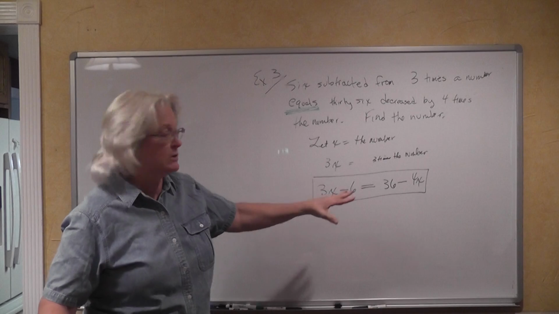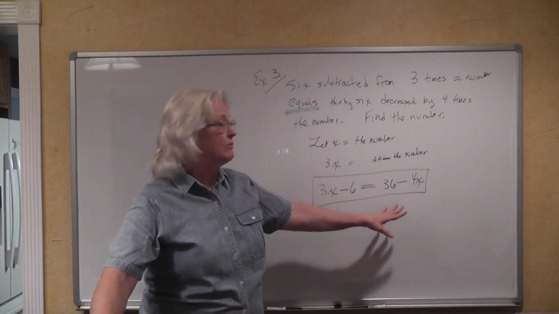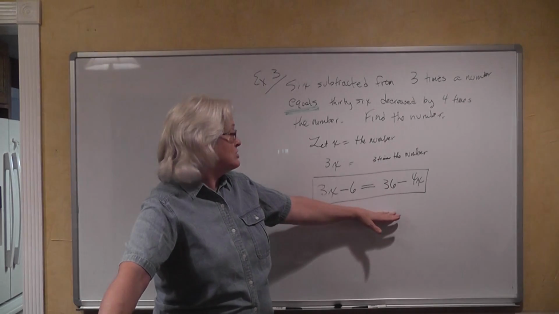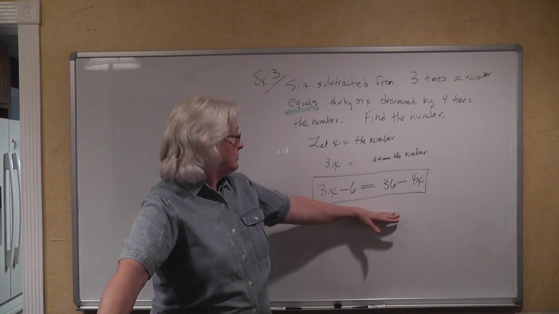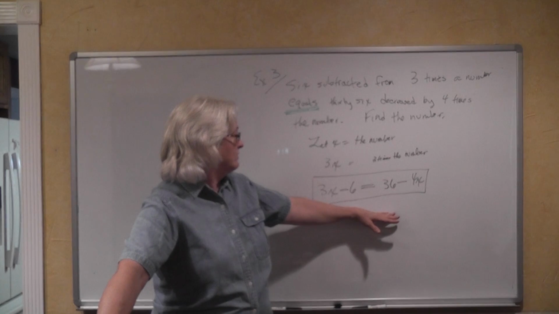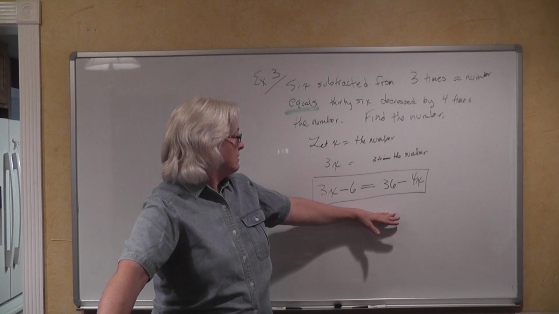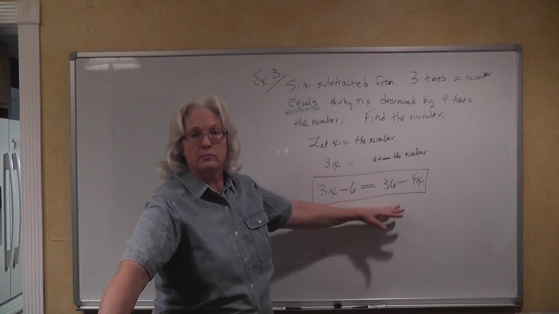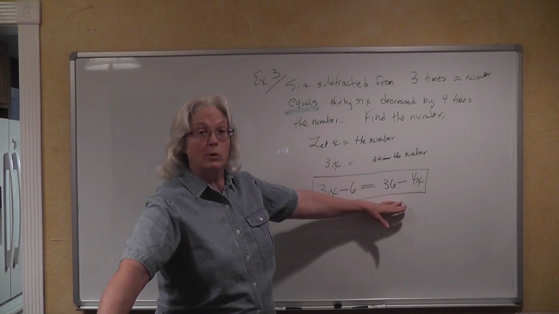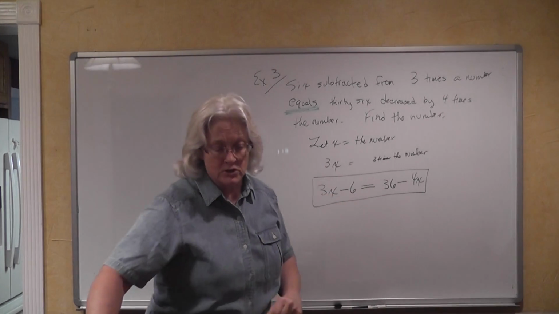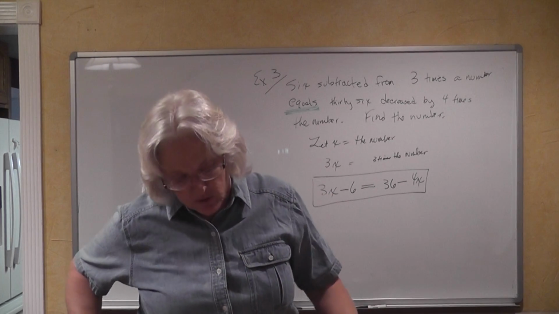I can do that because I know where it's going, but they're not asking you to solve it. They only want you to write the equation. That, my friends, was a rabbit trail for the teacher.